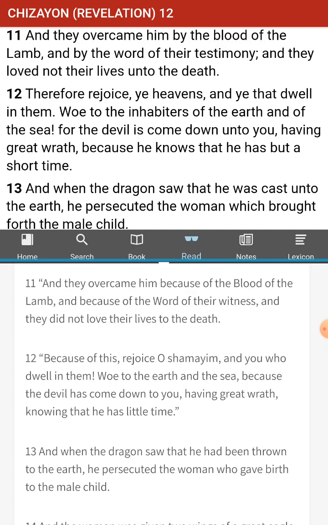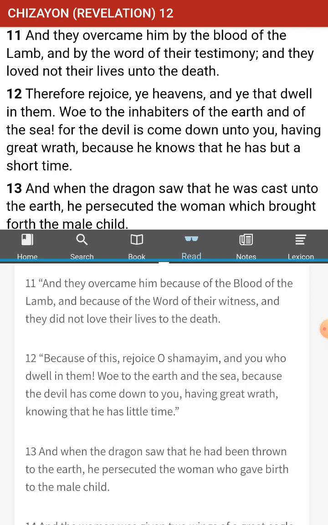Okay, verse 11. And they overcame him because of the blood of the Lamb and because of the word of their witness, and they did not love their lives to the death. Okay, so these people overcame because of the blood of the Lamb. So this is future. Is this in the future? That has to be the future.